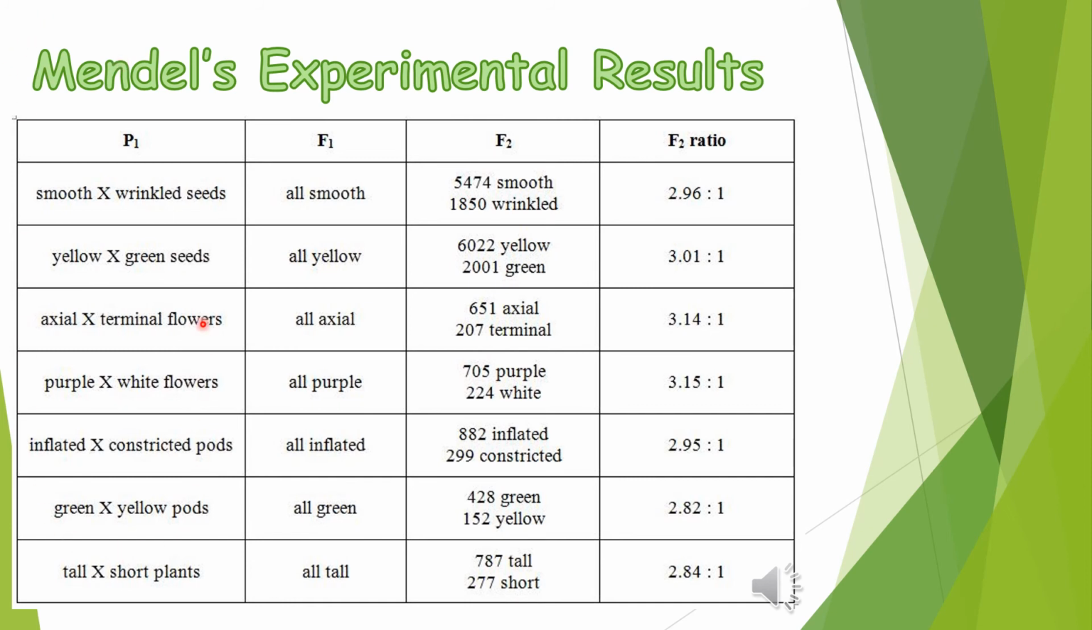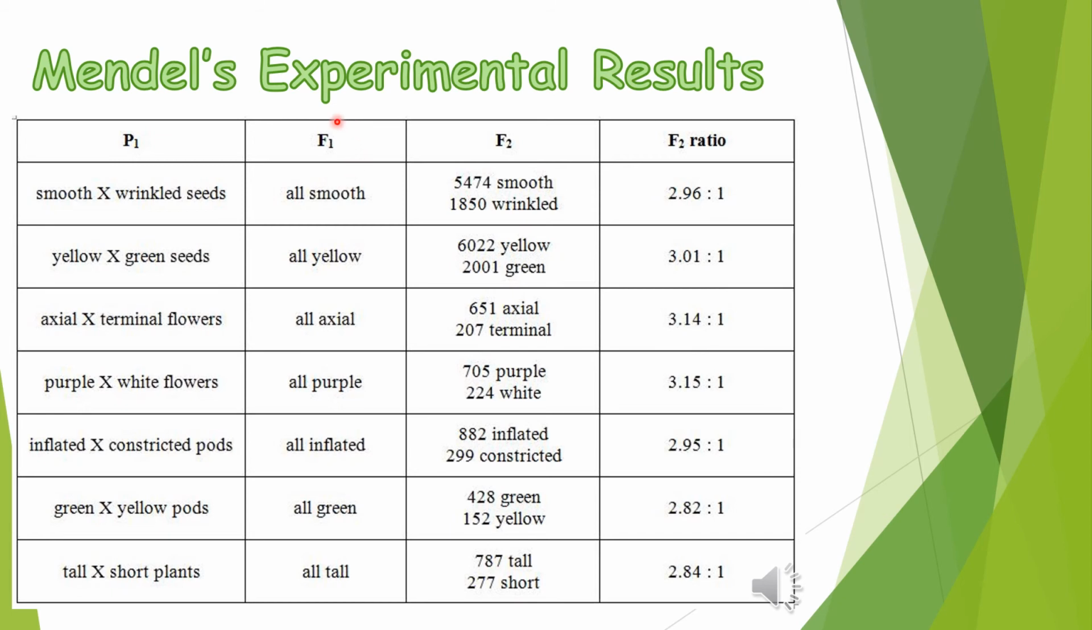In column 1, you can see the traits of the parental generation. Again, when we say P1 generation, it stands for parental generation or the parent generation. And as we said in our previous slide, the parent generation has a pure genotype. That's why in this column, both the dominant trait and the recessive trait were expressed. Now, let's proceed with the next column, the F1 generation or the filial 1 generation.